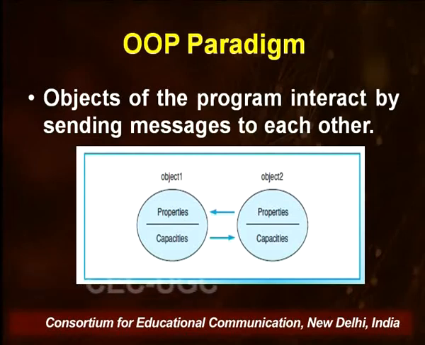As you can see on the screen, I have two objects, object 1 and object 2, and I have written two things within object 1 and object 2: properties and capacities. So properties here denote the data which is with that particular object, and capacity denotes the functions which are associated with that particular object.